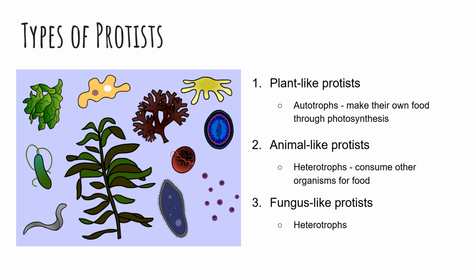There are three types of protists. Plant-like protists are autotrophs, which means that they make their own food through photosynthesis just like plants do. Animal-like protists and fungus-like protists are heterotrophs. That is, they consume other organisms for food. Let's learn more about each type of protist.